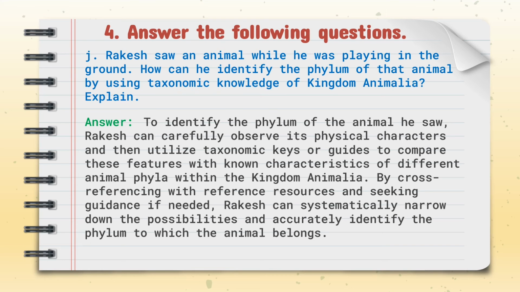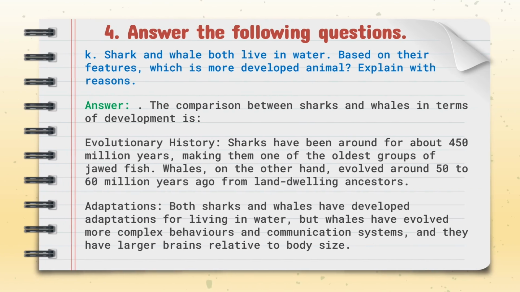Adaptations. Both sharks and whales have developed adaptations for living in water, but whales have evolved more complex behaviors and communication systems, and they have larger brains relative to body size. Biology. Sharks have a cartilaginous skeleton which is different from the bony skeleton of whales. Whales are mammals and breathe air, while sharks are fish and extract oxygen from water through gills.